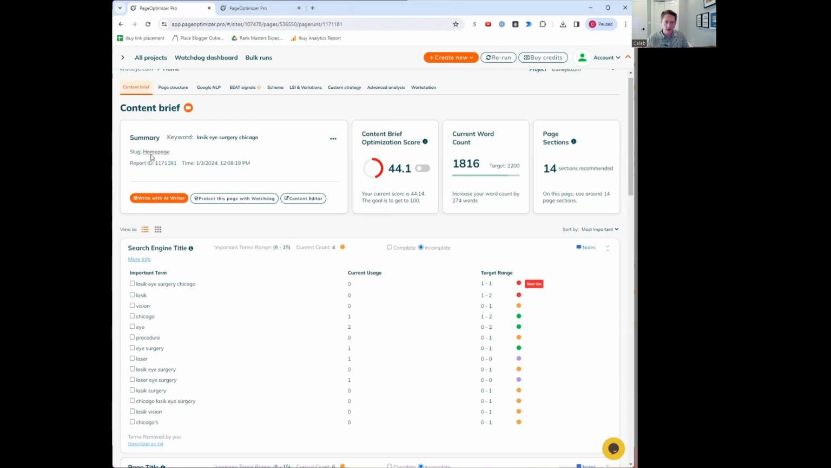So what Page Optimizer Pro does is it's going to look at what your current word count is, it gives you a target, how many page sections you need. It gives you an overall score. So in this case, this is before, it's 44.1. That's not that great. We want to get to 100, especially for a term as competitive as this.